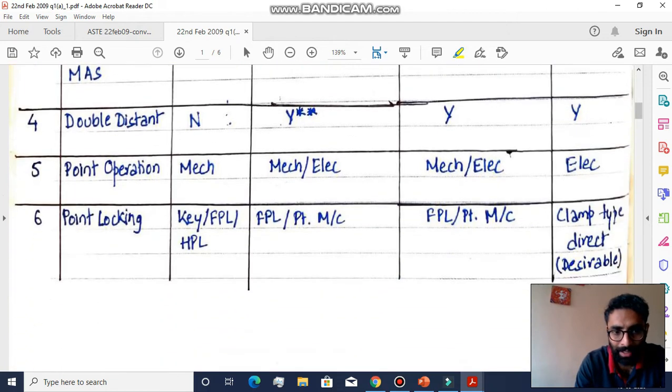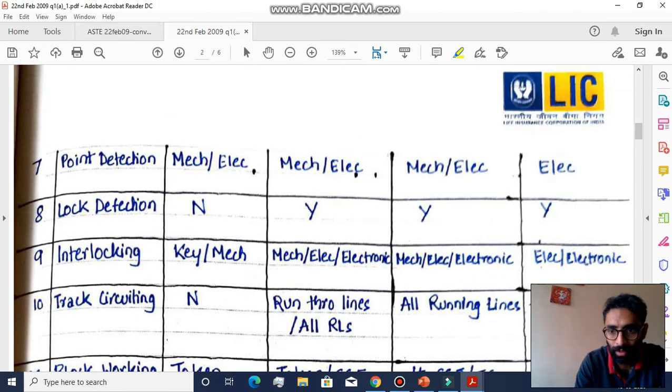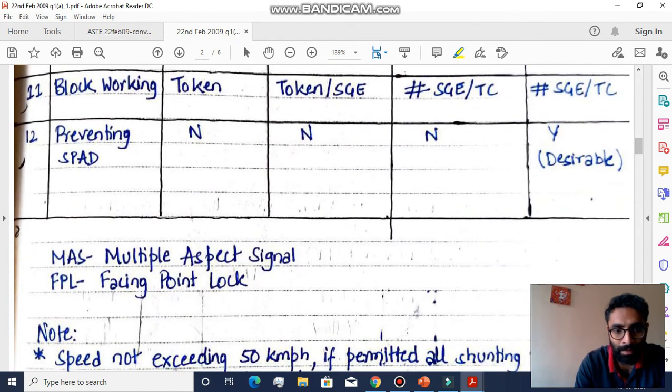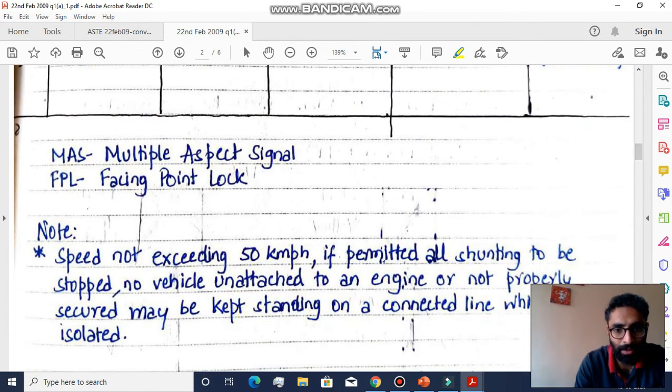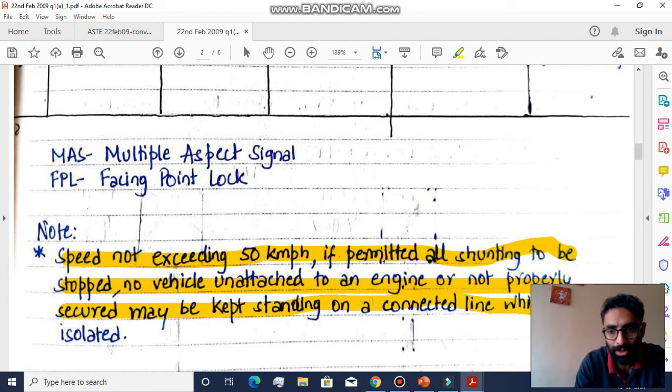Now why is there a Y star? Let's have a look. At the end of the table I have mentioned: star is for speed not exceeding 50 km per hour. If permitted, all shunting to be stopped; no vehicle unattached to an engine or not properly secured may be kept standing on a connected line which is not isolated, right? So a big explanation for a small thing, but I hope you all understood this. And so isolation is the first criteria.